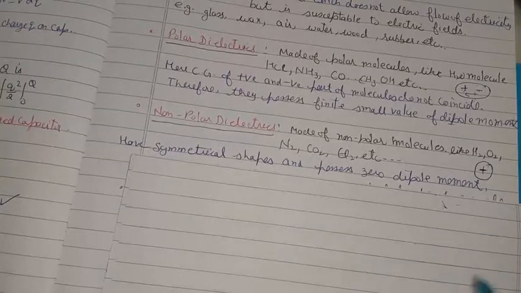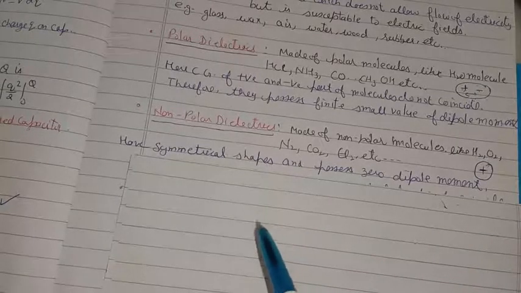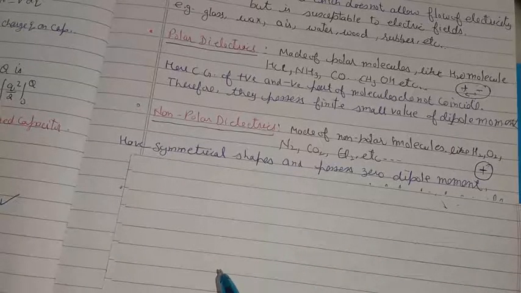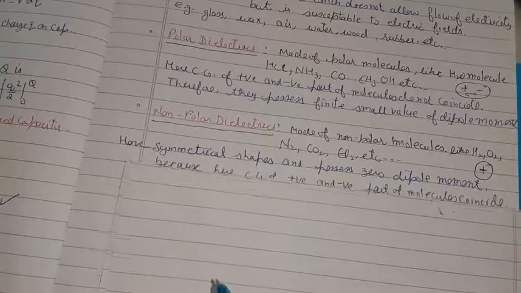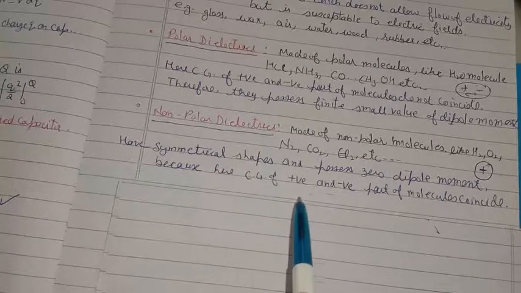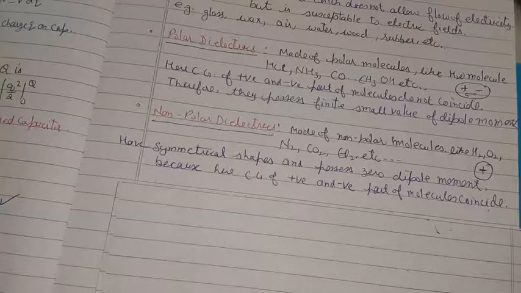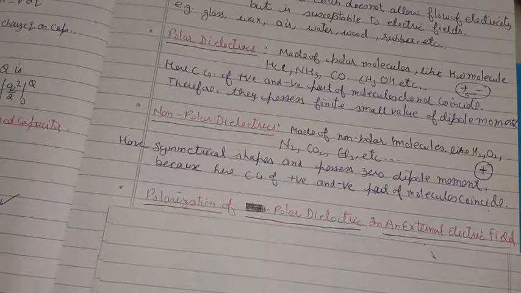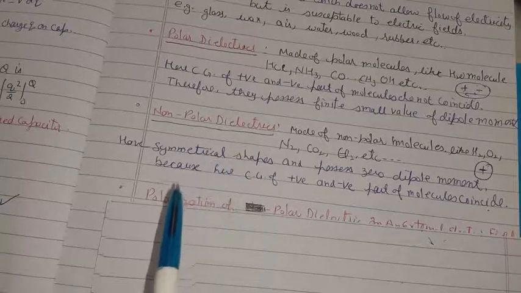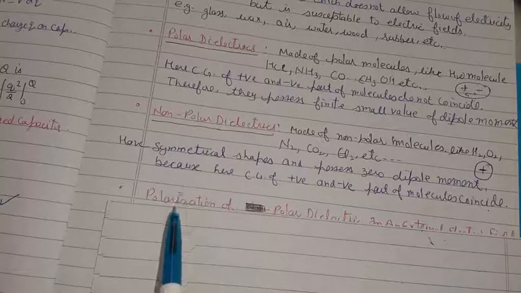So no charge separation between the positive part and the negative part of a molecule takes place, due to which no dipole is found, hence the dipole moment is also zero. So here we have two types of dielectrics, polar and non-polar.